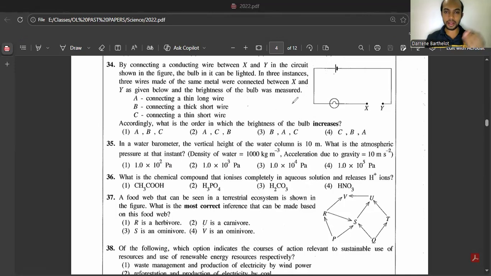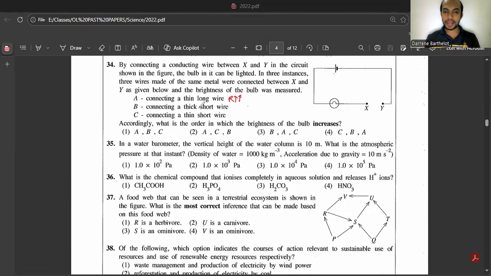You have a thin long wire, a thick short wire, and a thin short wire. If you take the thin long wire, the diameter is very small and it has a larger length, which means it will have a higher resistance. There are three factors which affect resistance in a conductor: one is length, number two is cross-sectional area or diameter, and another one is the material. So the thin long wire means high resistance, so low brightness.